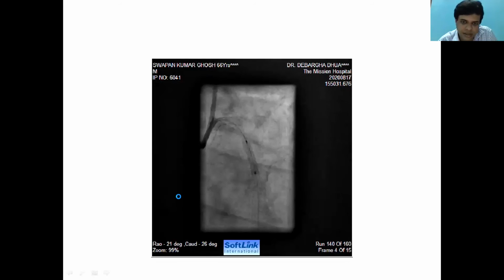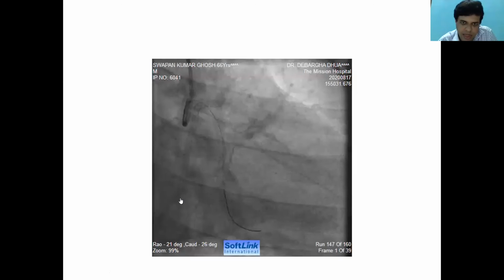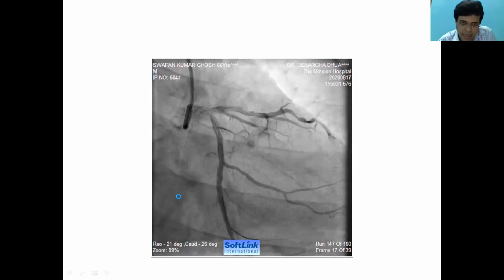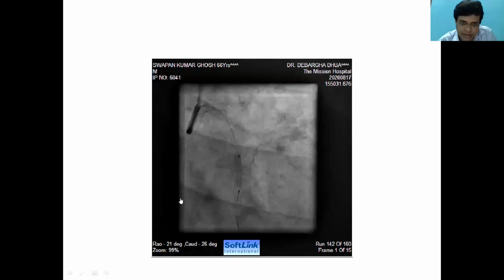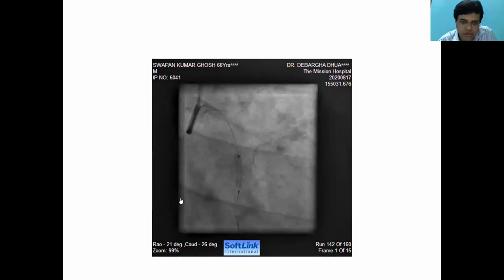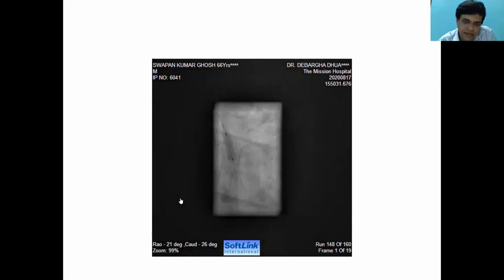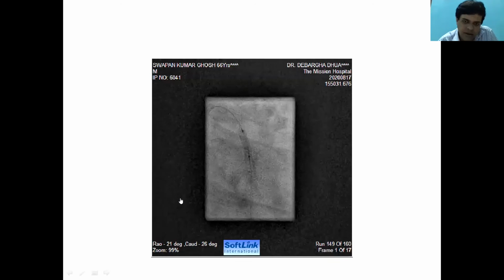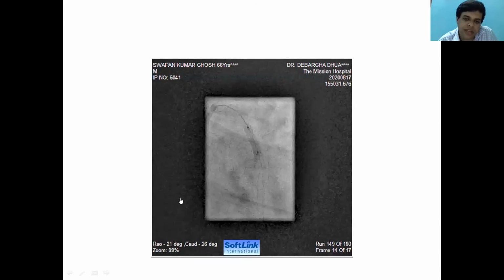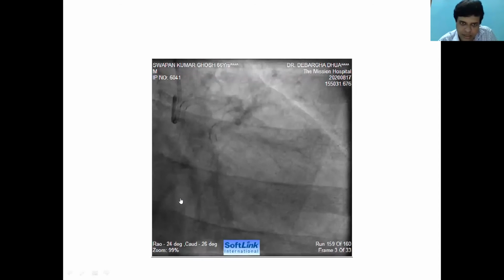It was a 3 into 3 Xience Expedition stent. Then we post-dilated the stents. And lastly, we did a 3.5 into 12 NC balloon post-dilatation of the proximal stent. So this was our final result, which looked satisfactory.